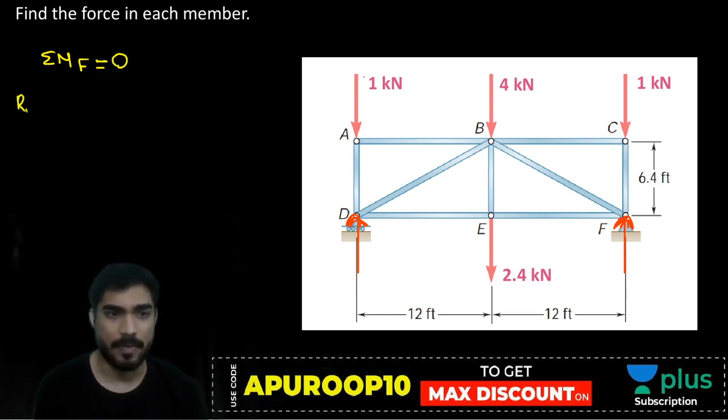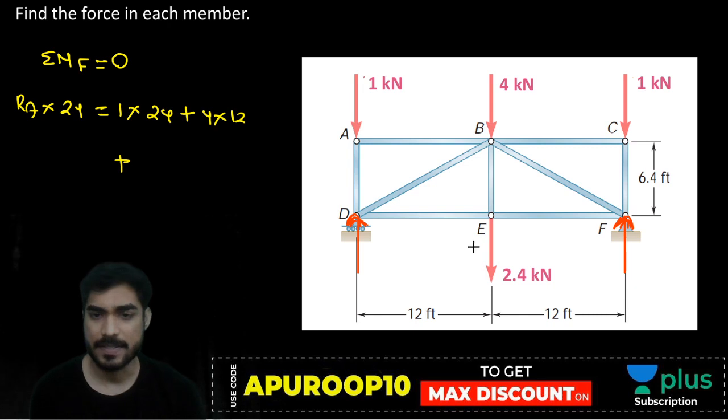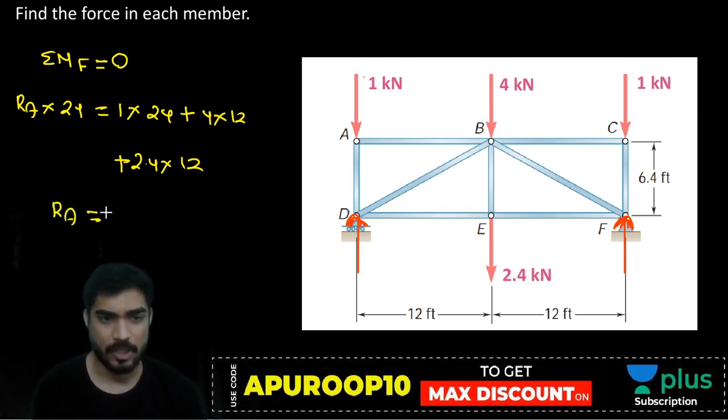RA multiplied by 24, this will be clockwise, equal to 1 into 24 plus 4 into 12 plus this 2.4 into 12. Iska moment be 0. 1 kilonewton is also passing through F. So from here you will get RA.